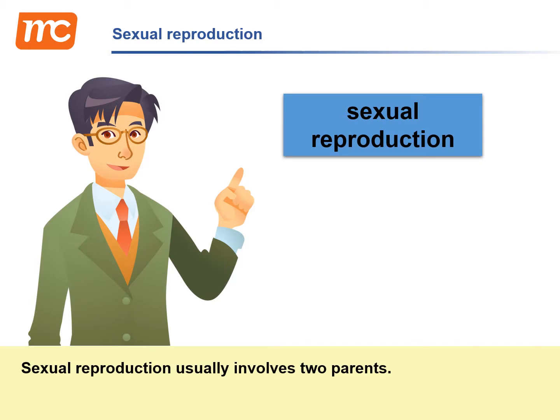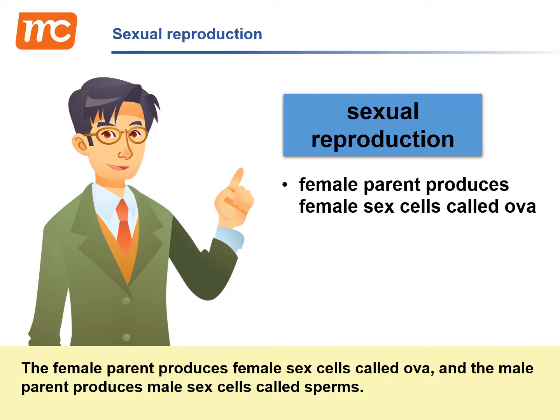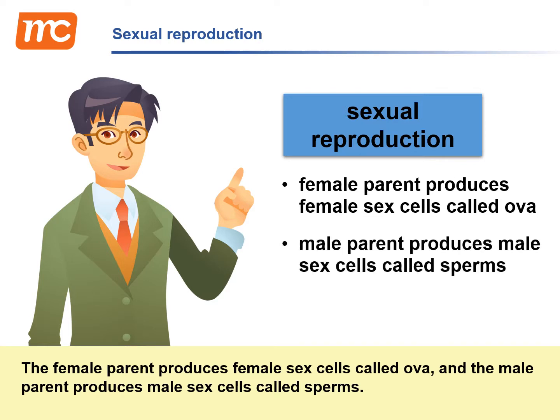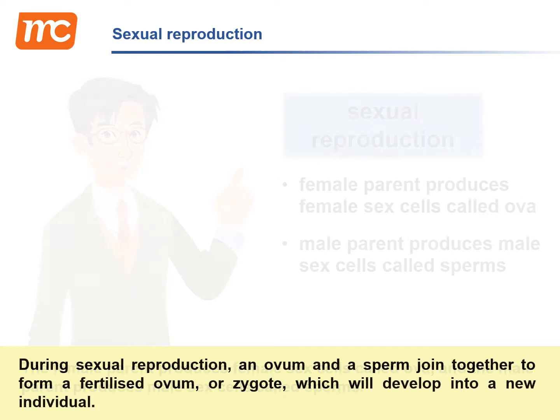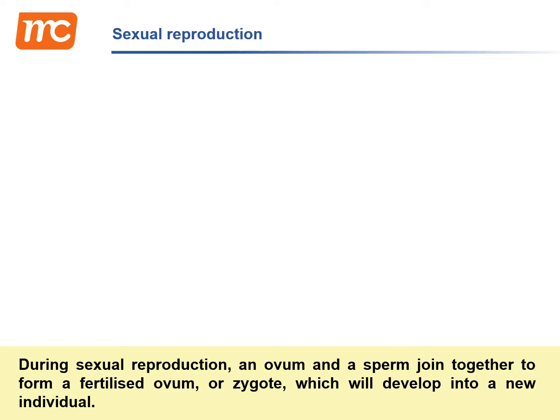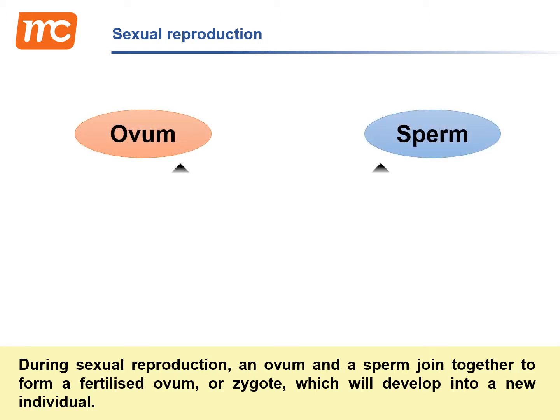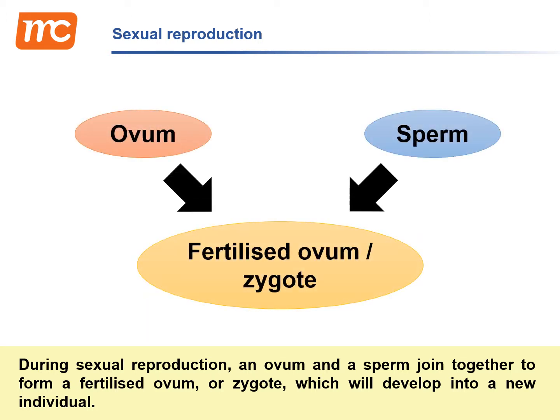Sexual reproduction usually involves two parents. The female parent produces female sex cells called ova, and the male parent produces male sex cells called sperms. During sexual reproduction, an ovum and a sperm join together to form a fertilized ovum, or zygote, which will develop into a new individual.